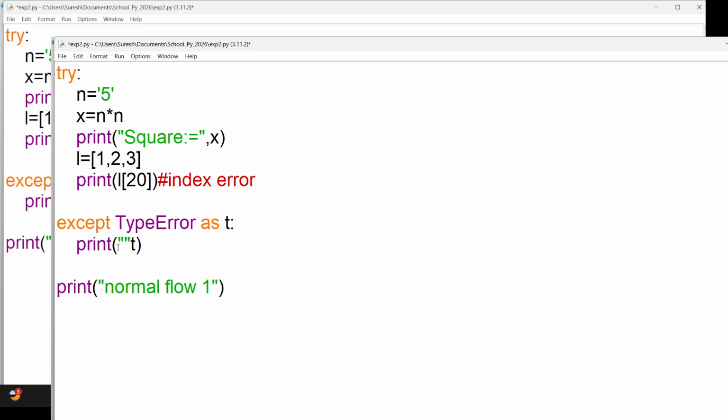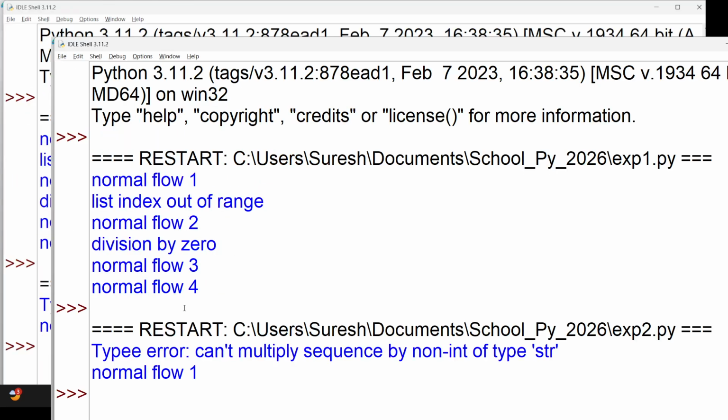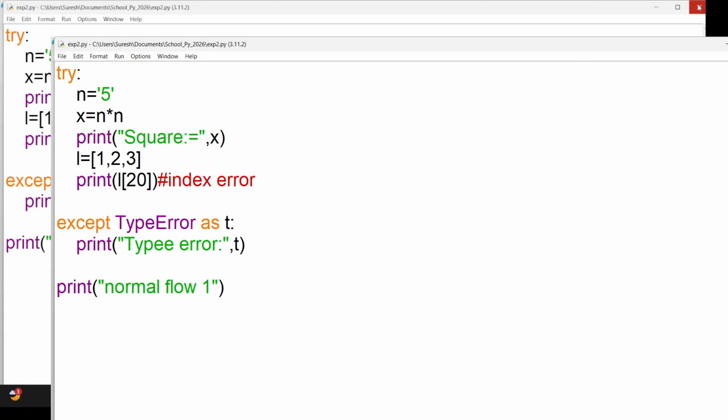Okay, let me show you this type error. So this is except for type error. Now this is a type error, so if you try to execute, it will handle it automatically. The type error: cannot multiply sequence by non-int of type str. Normal flow continues, right?